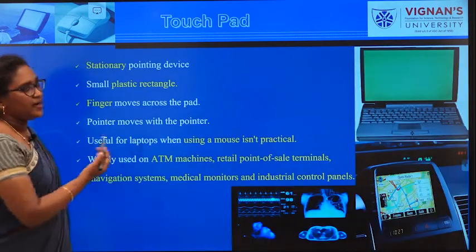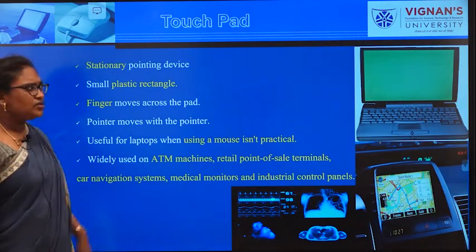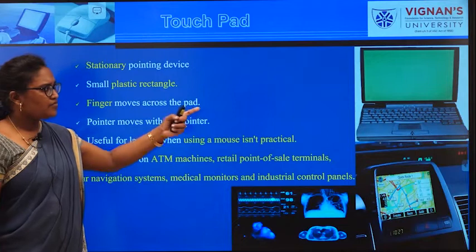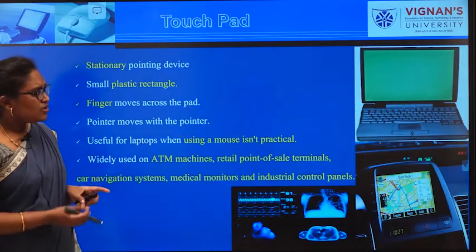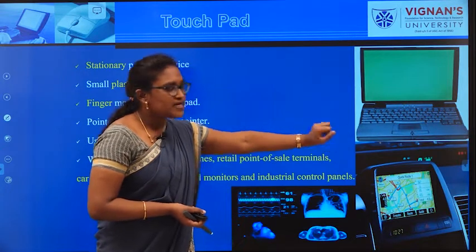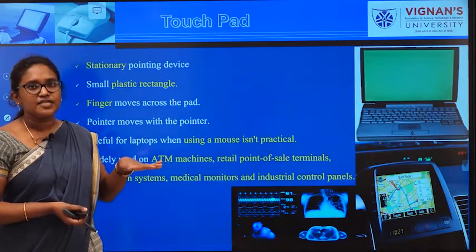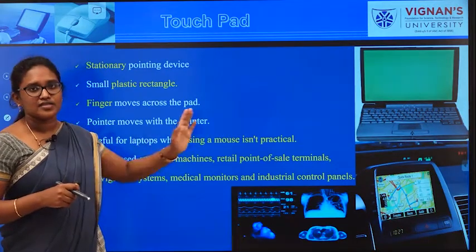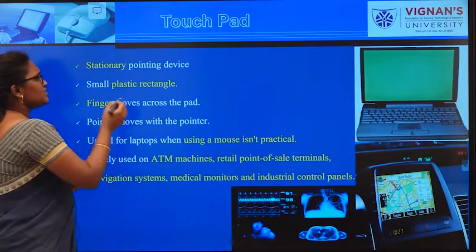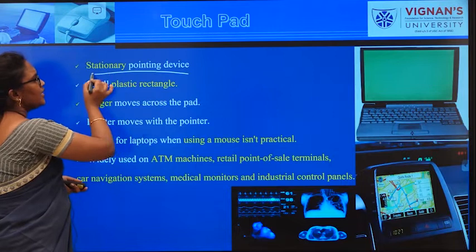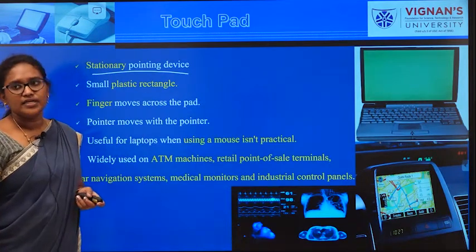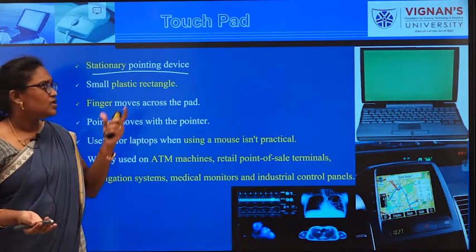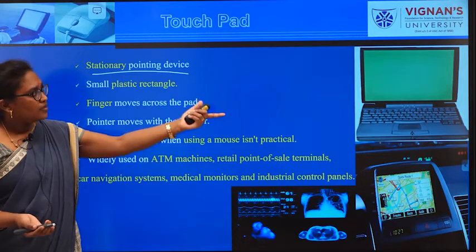Next input device is touchpad. This touchpad you can regularly see in your laptops. Almost everyone might be having a laptop, so you are having a touchpad. A touchpad is nothing but an empty space given at the bottom of the laptop. What is the need of this touchpad? It is a stationary pointing device, which means instead of having a mouse, we simply make use of this touchpad.